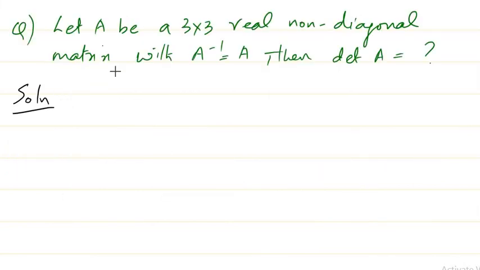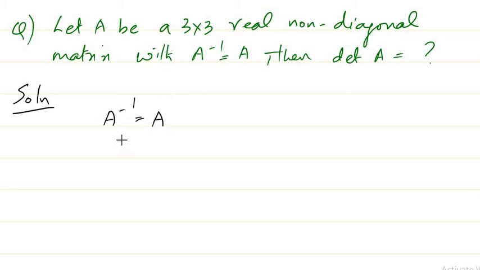So in this question, we are asked: if A is a 3 by 3 real non-diagonal matrix with A inverse equal to A, find the determinant of A. So it's actually a numerical answer type question. It's also a simple question, because for this matrix, A inverse is equal to A.